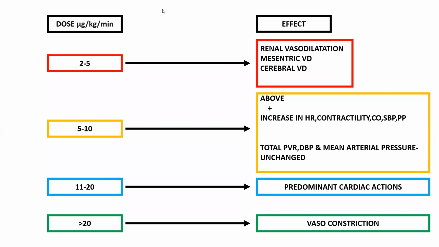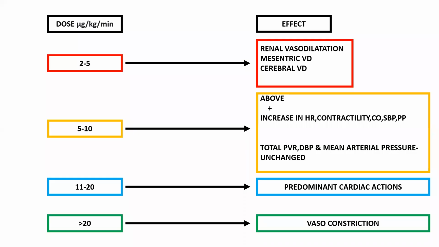Suppose we give a dose of 5 to 10 microgram per kg per minute, we will get all the above effects, as well as an increase in heart rate, contractility, increased cardiac output, increased systolic blood pressure, and increased pulse pressure. But three things will be unchanged: peripheral vascular resistance, diastolic blood pressure, and mean arterial pressure are unchanged here.